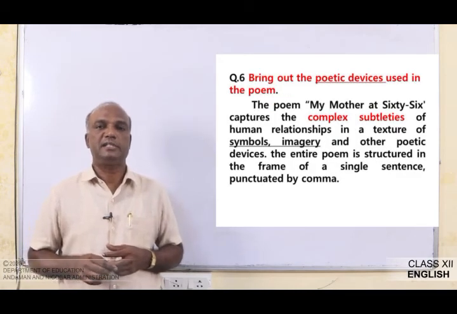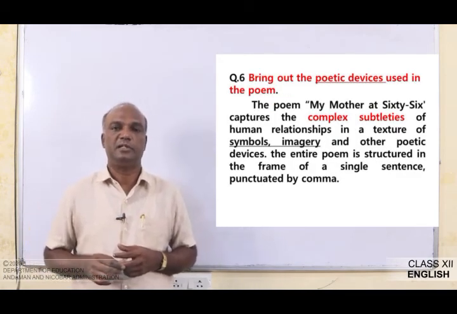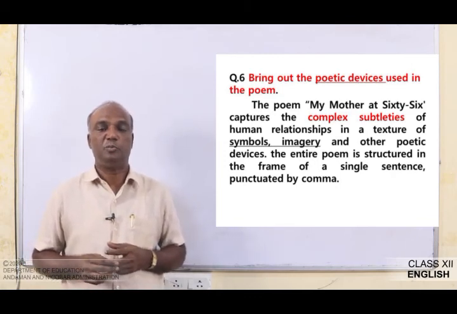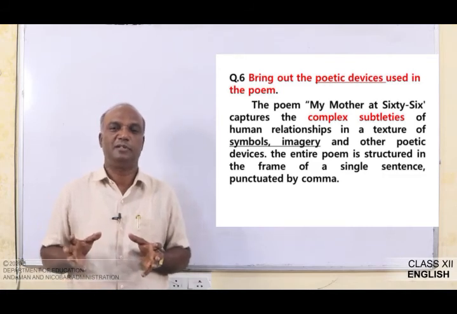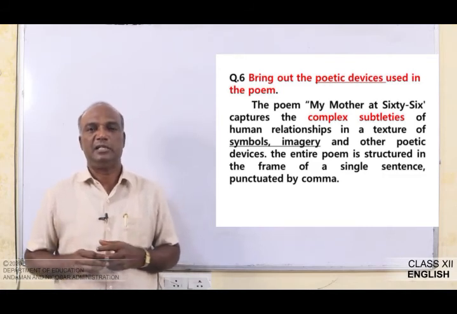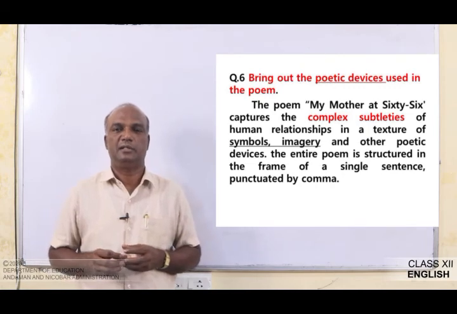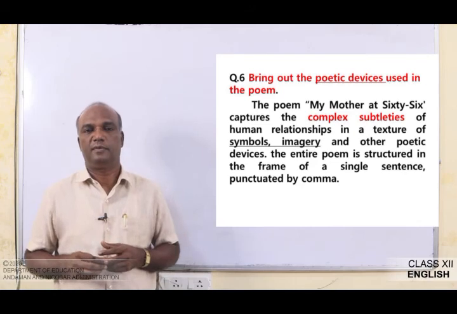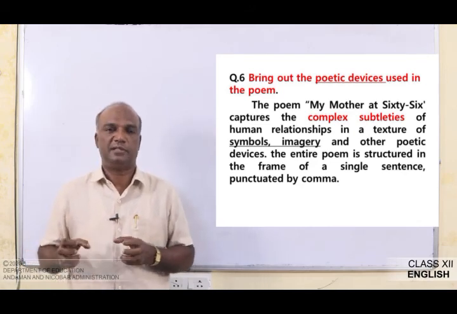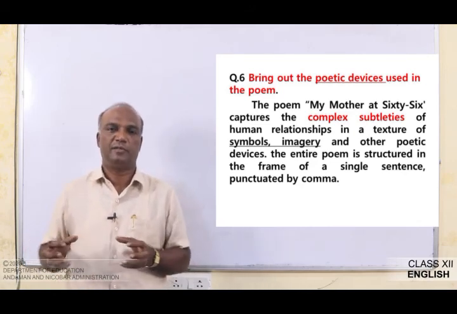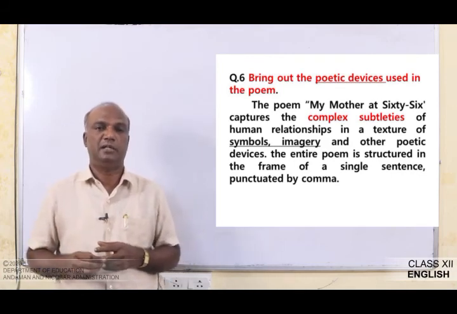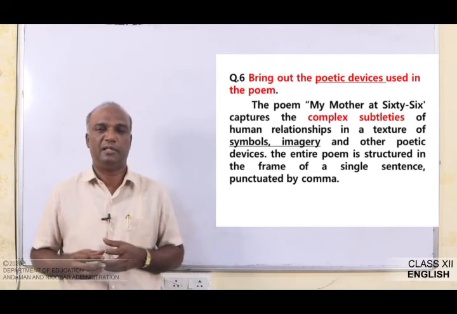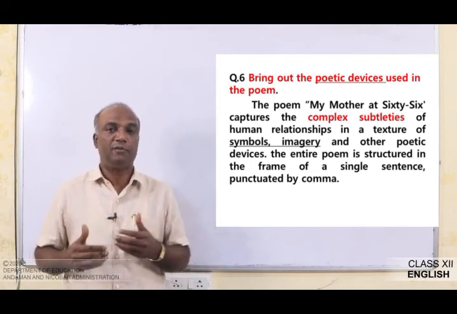Now, some poetic devices used by the poet in this poem, My Mother at 66, capture the complex subtleties of human relations, which are not simple. Subtleties here means that generally we do not see what happens when we are living with people, their expressions, their behavior; generally we avoid it.